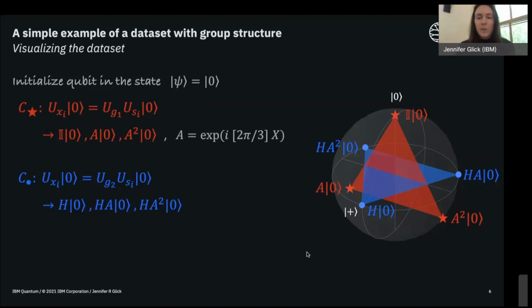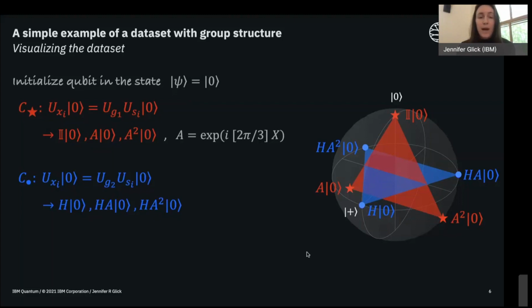So maybe the next question is, is there a way to make this data set linearly separable? What is the degree of freedom that we have in this problem? You might remember we sort of arbitrarily picked the initial quantum state.